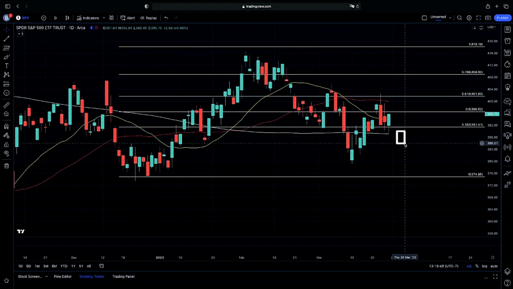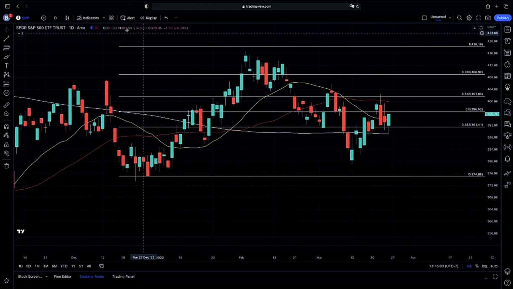So again, that's what we're looking out for here, is to see if we do drop down again below our 390 200-day moving average, or if we do hold above our 0.5 396.52 level. That is our intraday perspective.